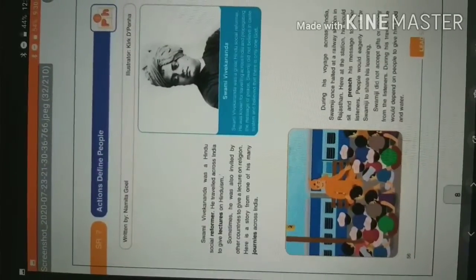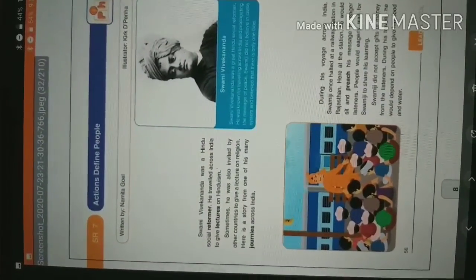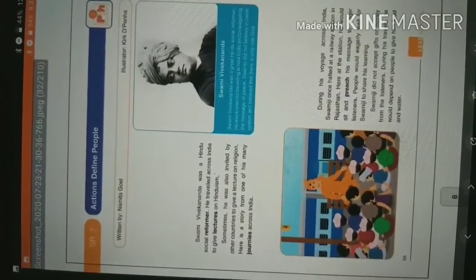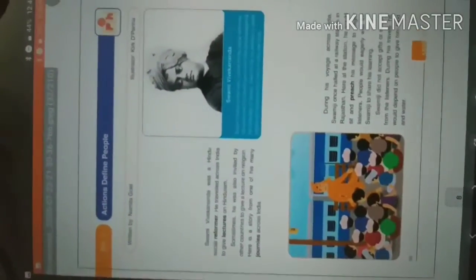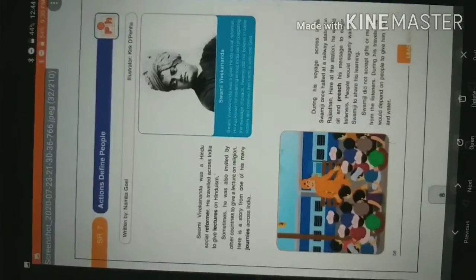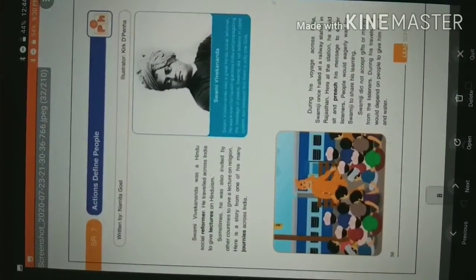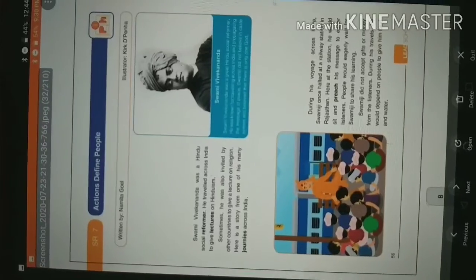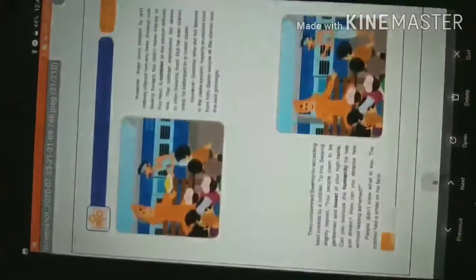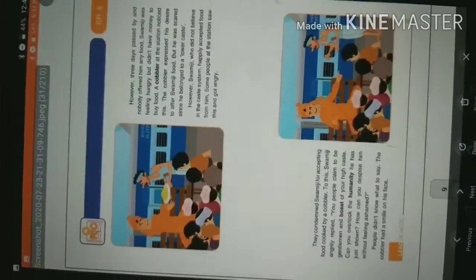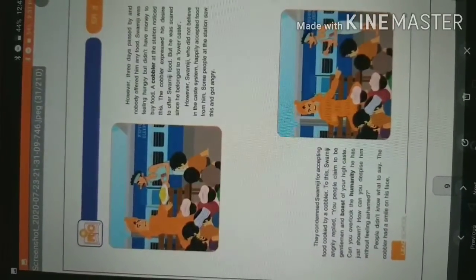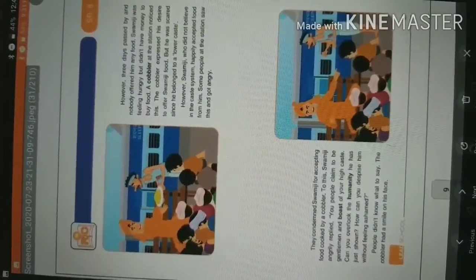Now, during his voyage across India, Swamiji once halted at a railway station in Rajasthan. Here at the station, he would sit and preach his message to eager listeners. People would eagerly wait for Swamiji to share his learning. Swamiji did not accept gifts or money from the listeners. During his travels, he would depend on people to give him food and water. However, 3 days passed by and nobody offered him any food. Swamiji was feeling hungry but didn't have any money to buy food.